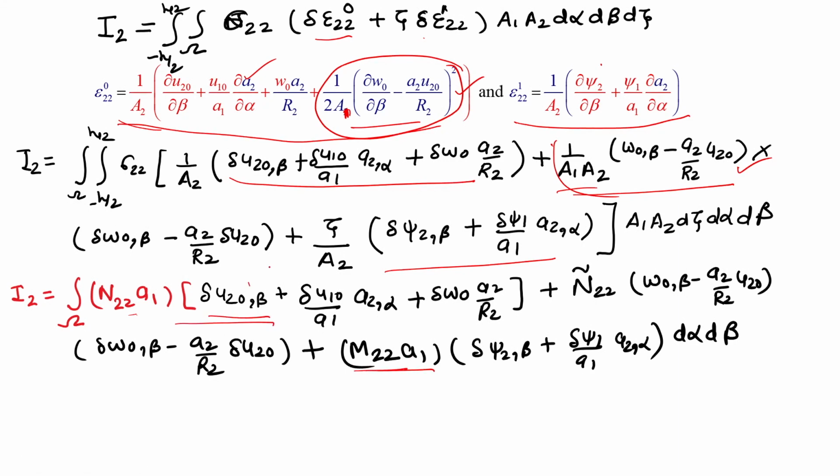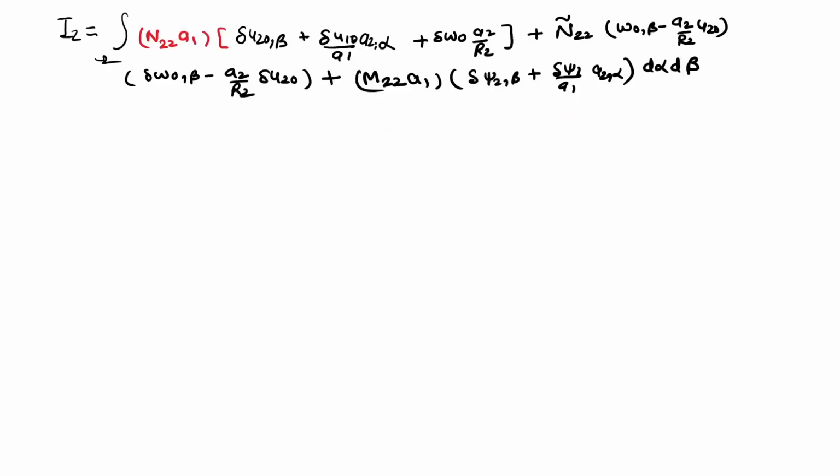Same way here is a derivative with respect to beta, we want to get rid of that, again using the basic concept that n22 a1 del u2, whole derivative beta, can be written as n22 a1 whole derivative beta del u20 plus n22 a1 del u20 comma beta.